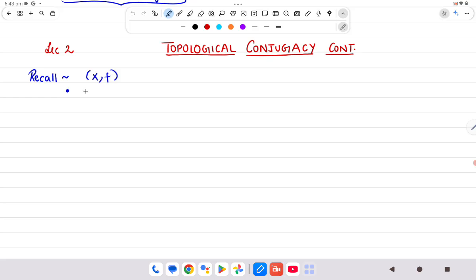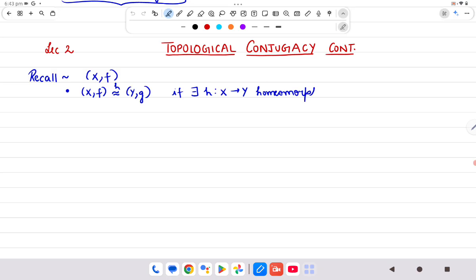We discussed Fix f, Per f, and further we discussed what we mean by two spaces being topologically conjugate. I told you two systems (X, f) and (Y, g) are said to be topologically conjugate if there exists a homeomorphism h from X to Y